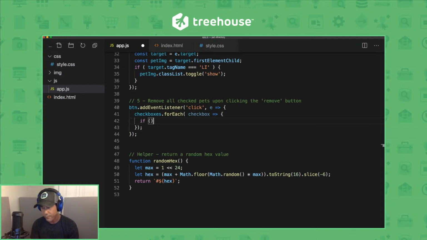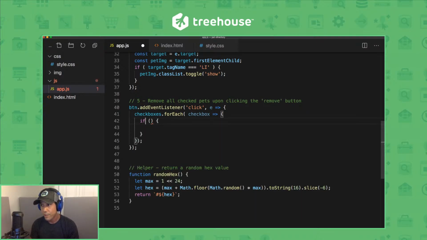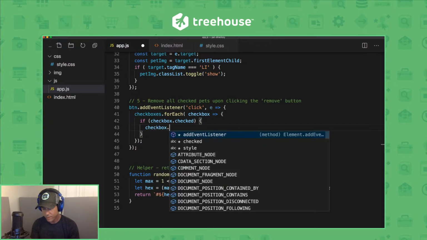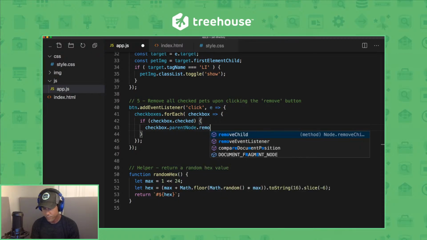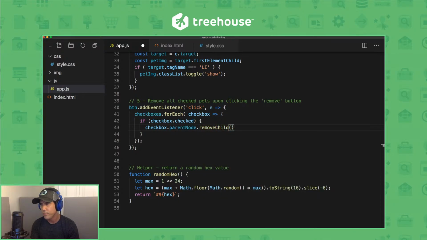We'll say if checkbox is checked. So we'll check the checked property. This will return true or false. If it's checked, it'll return true. If not, false. And then we'll say checkbox.parentNode. More on that in just a bit. .remove. So many ways you can do this, but this is just one way.